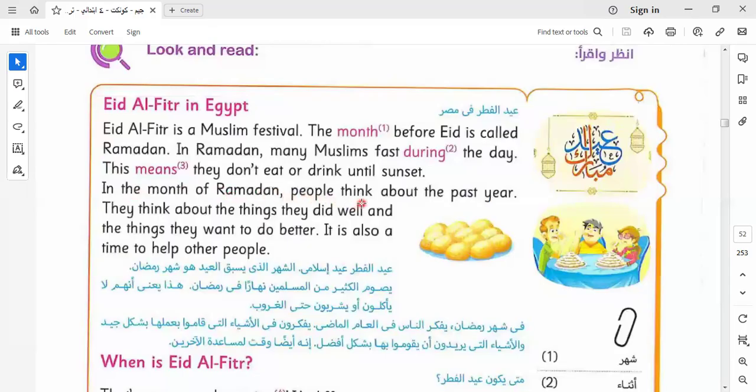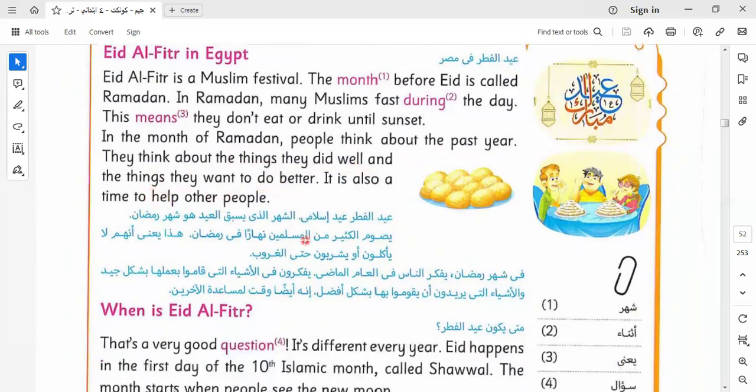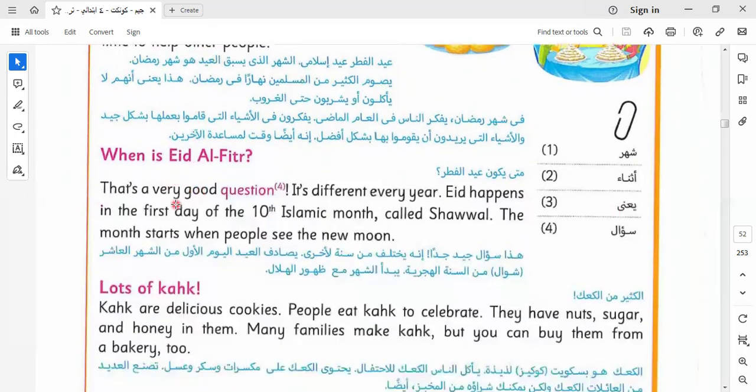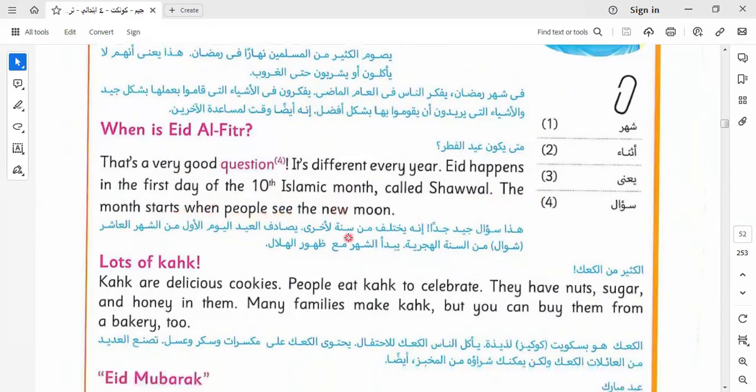In the month of Ramadan, people think about the past year. They think about the things they did well and the things they want to do better. It's also a time to help other people. When is Eid al-Fitr? Here I ask about the time. That is a very good question. It's different every year. Eid happens on the first day of the 10th Islamic month called Shawwal. The month starts when people see the new moon.